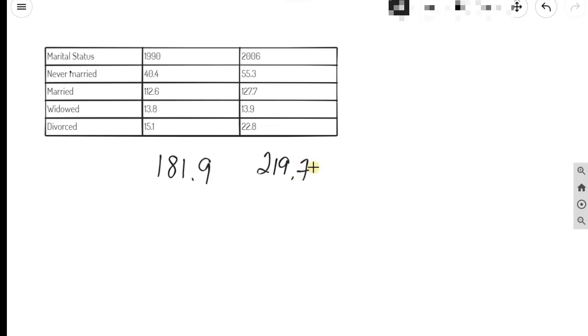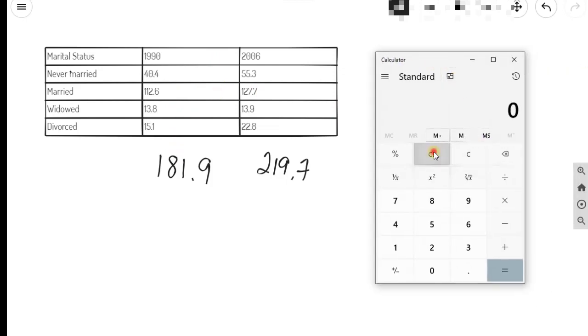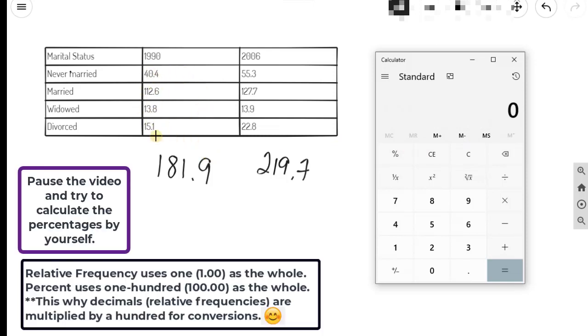If I were having to do this by hand, I would have to convert all of these into percentages. I'm just going to do that as some extra practice to get us warmed up. Now, if you know how to convert this into the percentages of this whole, pause the video and meet me on the other side and check your answers. If you're not sure how to do it, then watch me do 1990, and then maybe you can do 2006 by yourself.